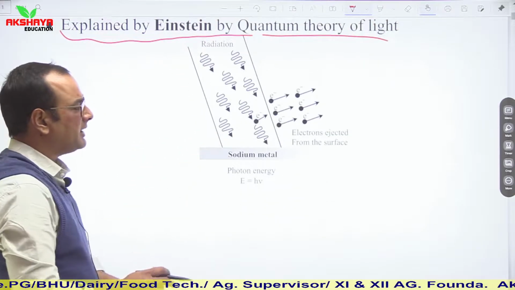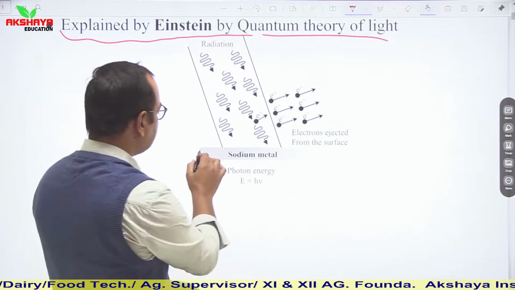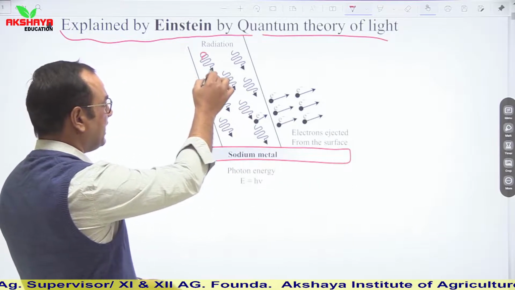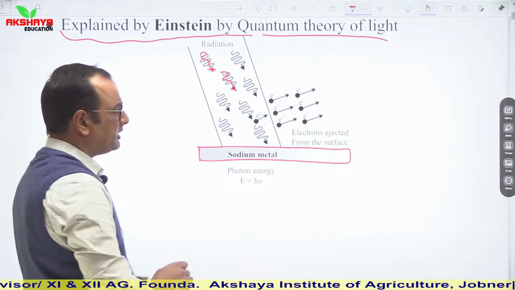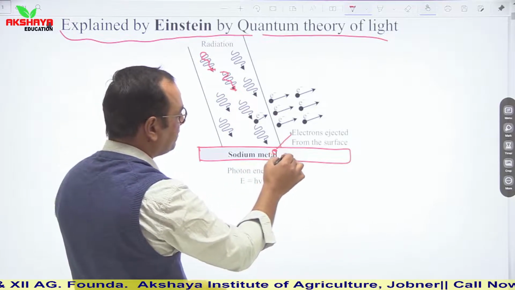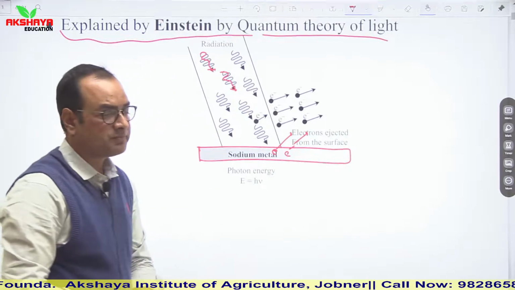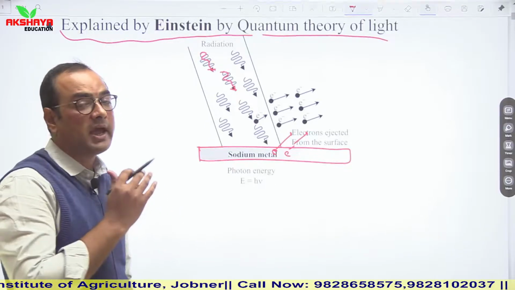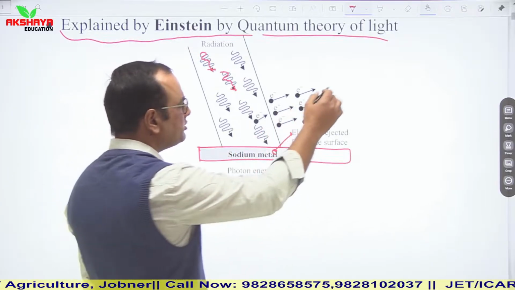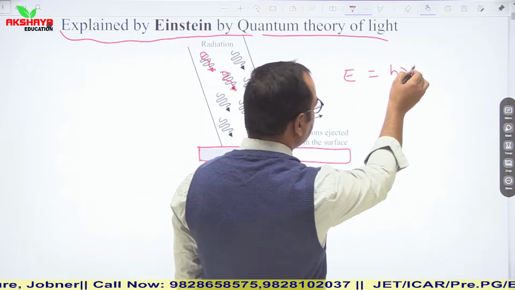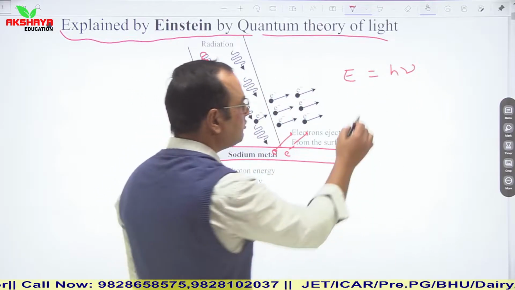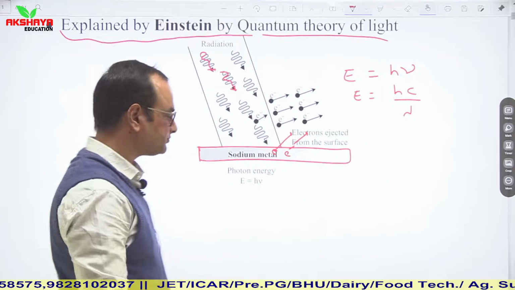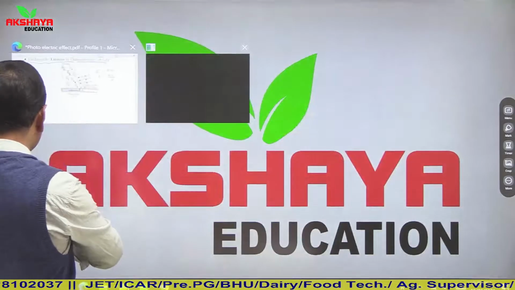It can be understood by this phenomenon. Let us say this is a sodium metal, or any metal, on which light is incident in the form of radiation. Then electrons are emitted from this surface. This concept is known as the photoelectric effect. The energy of each photon is E = hν, or you can say hc/λ. So this is the energy of each photon. Let us discuss one by one.